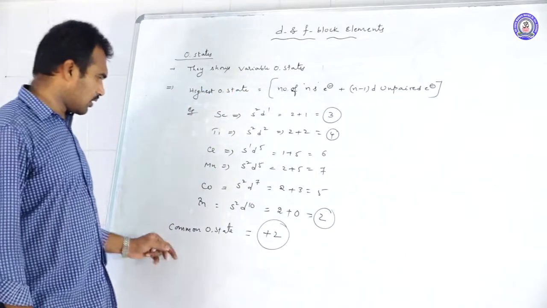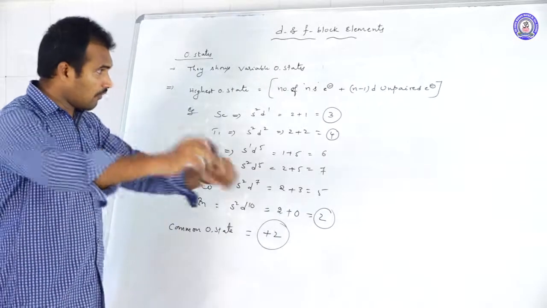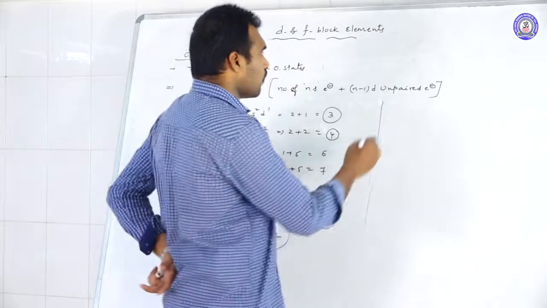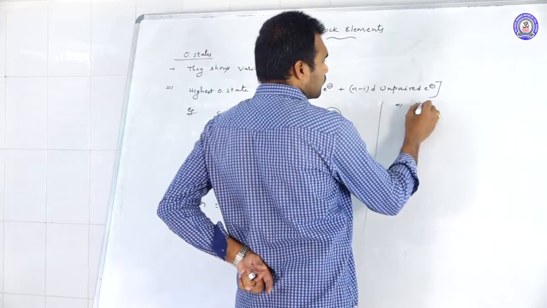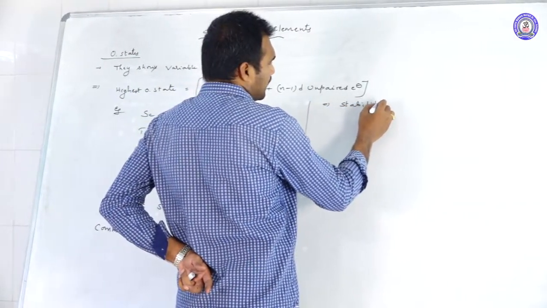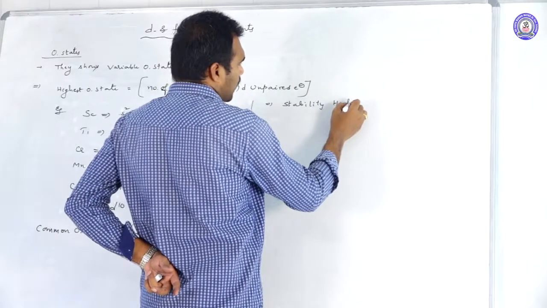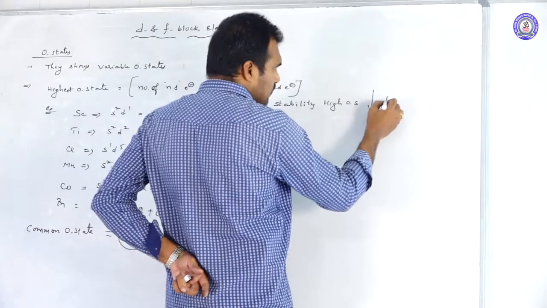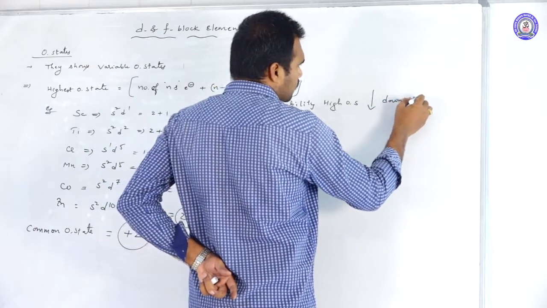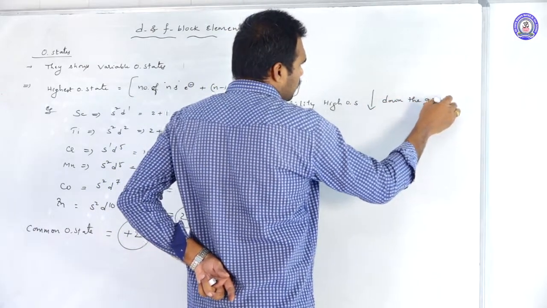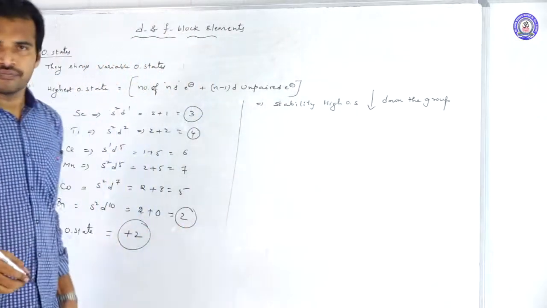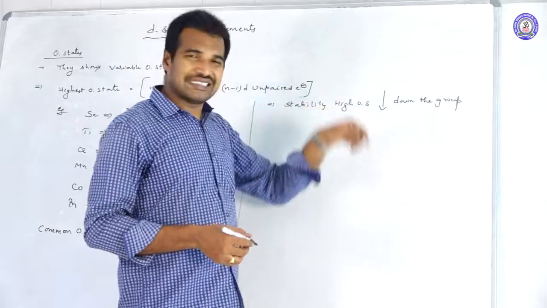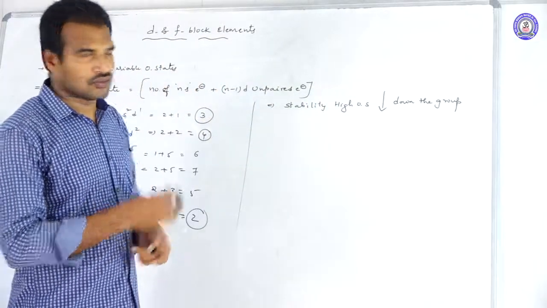One more thing you should remember is the stability of higher oxidation state.